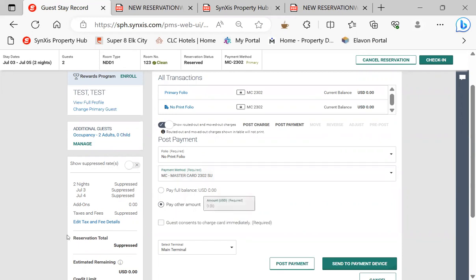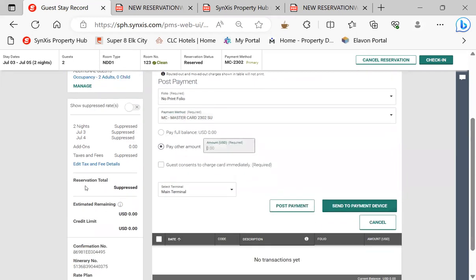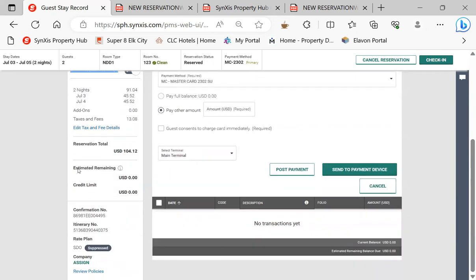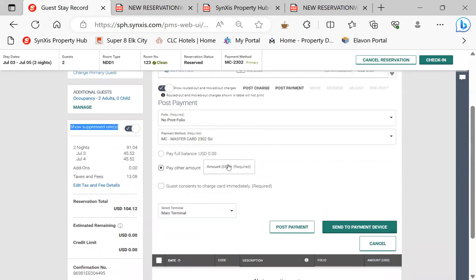We need to know the payment amount. That's the same as the rest. It's under reservation total. This rate's suppressed because the customer gets the price from their email. The way you see the suppressed rate, just go over here where you normally see the rate and hit this X. That's going to give you the reservation total right here, 104.12. So that's what we're going to try to post a payment for, 104.12.